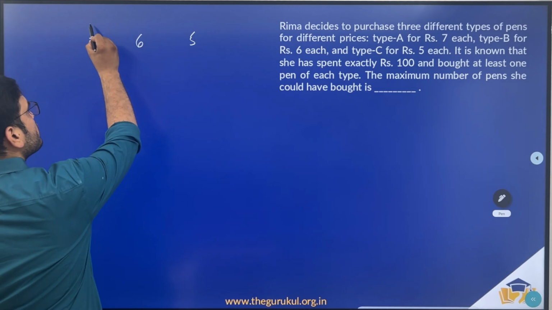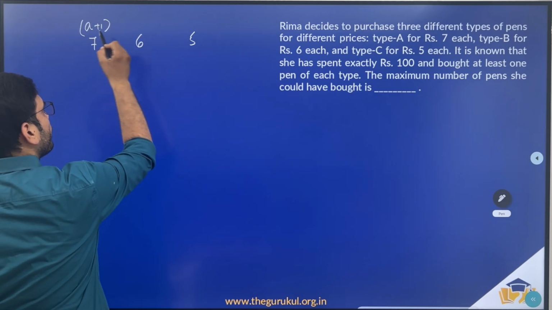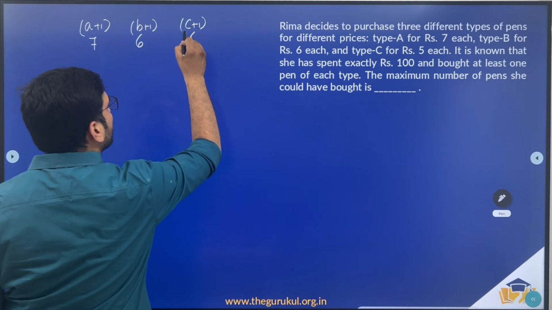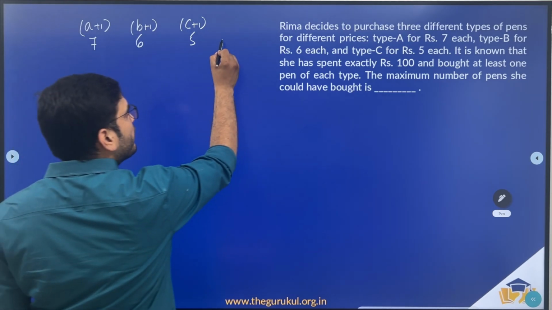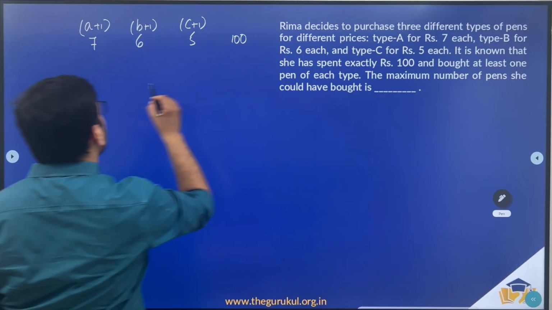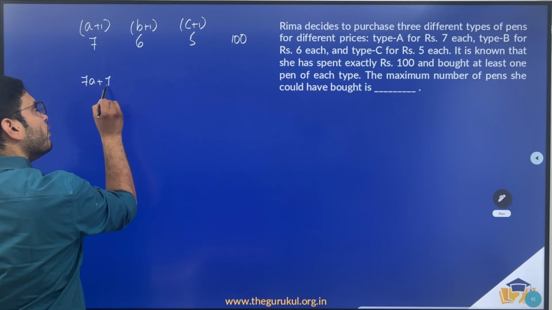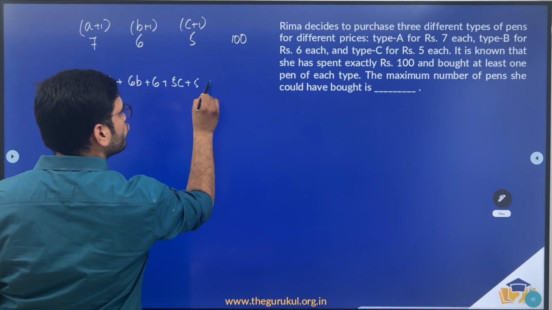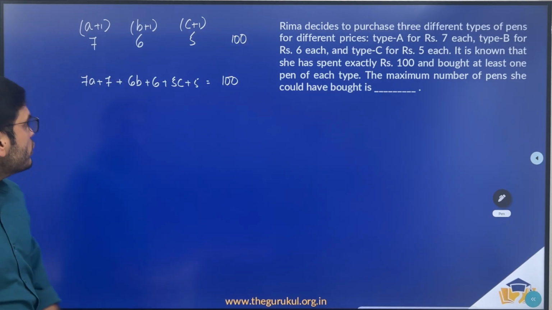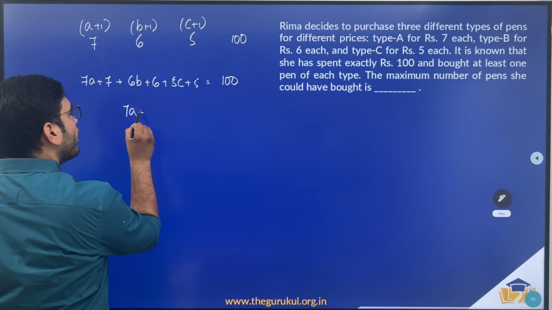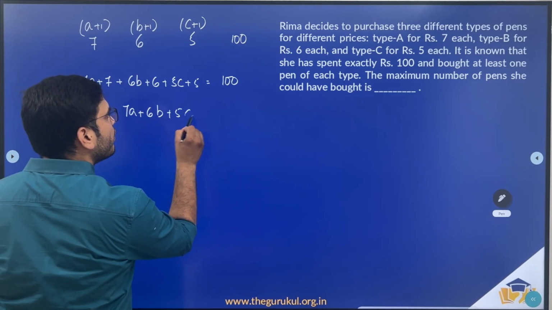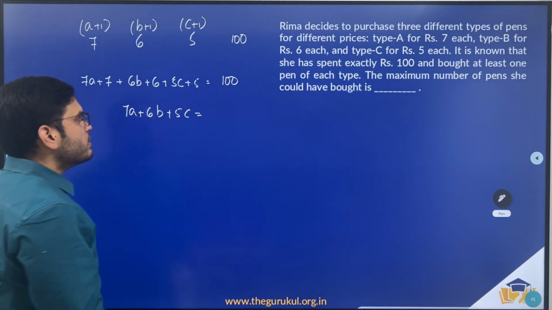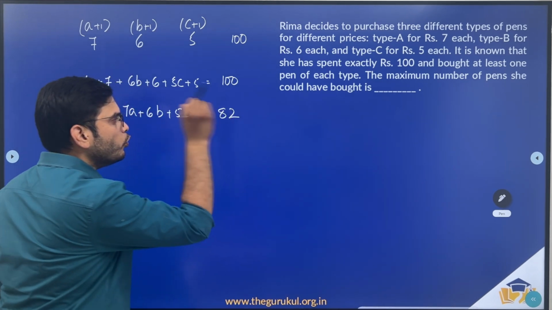So let me consider she bought A plus 1 pens of 7 rupees each, B plus 1 pens of 6 rupees each, and C plus 1 pens of 5 rupees each, and she had spent a total of 100 rupees. So 7A plus 7 plus 6B plus 6 plus 5C plus 5 should be equal to the total amount spent, 100. So what do we have here? 7A plus 6B plus 5C is equal to 100 minus 7 plus 5 is 12, 12 plus 6 is 18, 100 minus 18, 82.